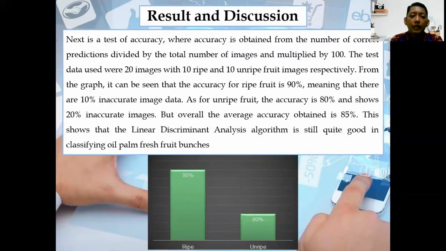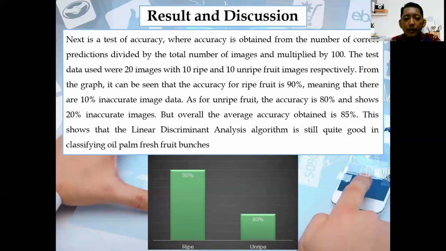Next is the test of accuracy, where accuracy is obtained from the number of correct predictions divided by the total number of images multiplied by 100. The test data used were 20 images, with 10 ripe and 10 unripe fruit images respectively.